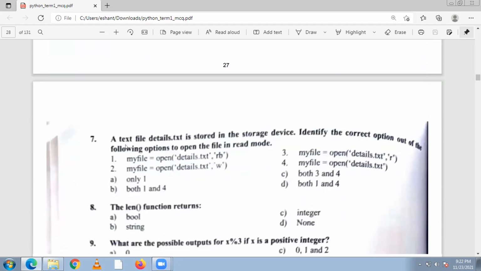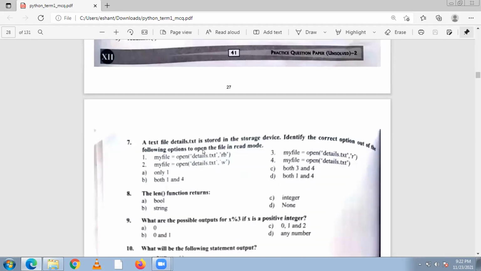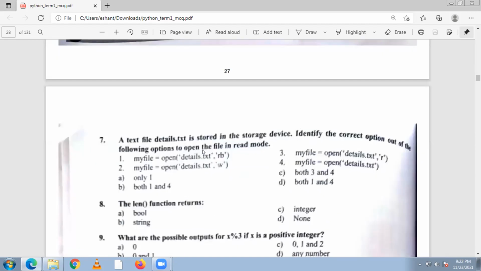Now question number 7. A text file details.txt is stored on a storage device. Identify the correct option out of the following to open the file in read mode.